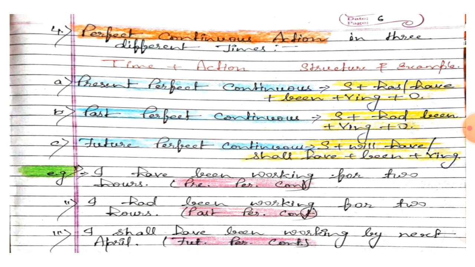Now the third example, of future perfect continuous. I shall have been walking by next April. Here it is future, that's why the time is written as by next April. I shall have been walking by next April. Here it is the example of future perfect continuous.